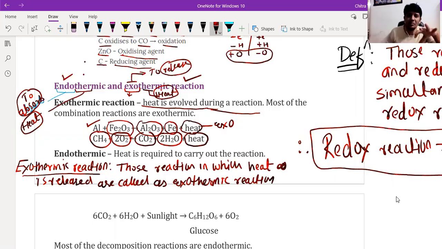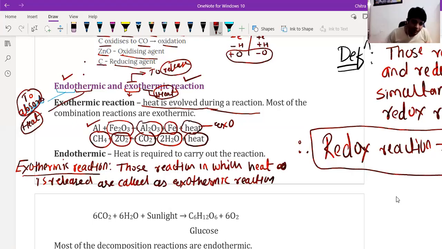There are many exothermic reactions we are surrounded with. Like in our home we are burning LPG, liquefied petroleum gas, in a cylinder, maybe from Hindustan Petroleum, or Indian, or maybe from Bharat Gas. All this liquefied petroleum gas we burn at home using a stove. All those reactions are exothermic reactions, because heat energy is evolved during the burning of these gases, and we use it for cooking. This is again an exothermic reaction.